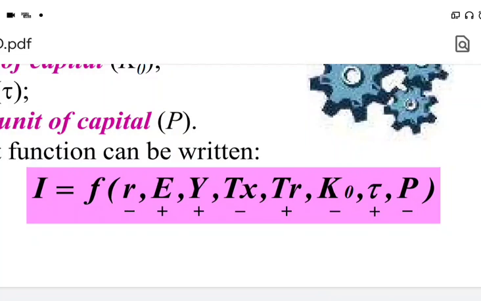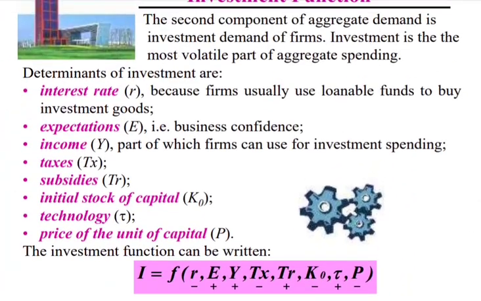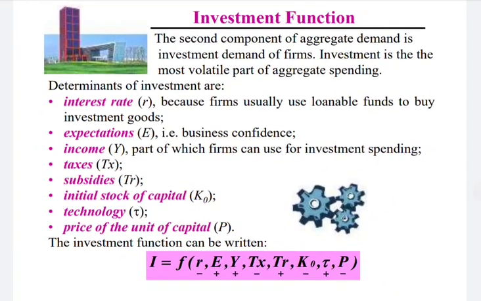With the availability of advanced technologies, the investment opportunities will be high. There will be a very high investment, and in the presence of backward or obsolete technology, the investment will be very low. Again, the price of the unit of capital also affects the level of investment inversely. But here we state that in the short run, the investment will only depend upon two components: the interest rate and the level of income. The other factors will remain the same.